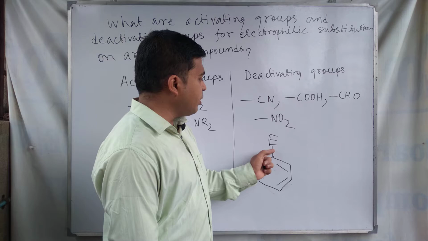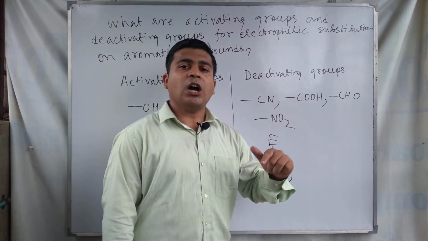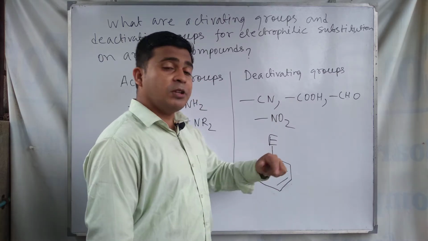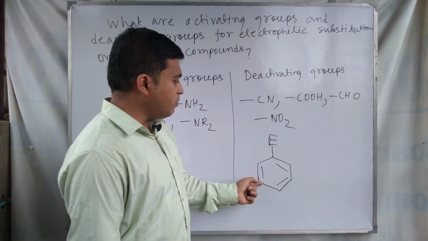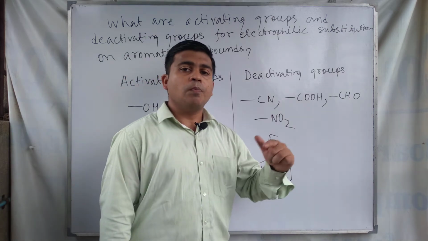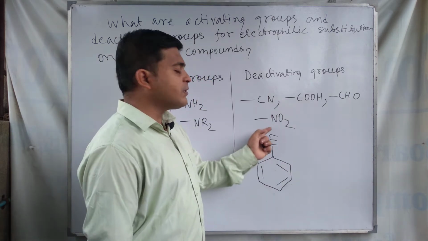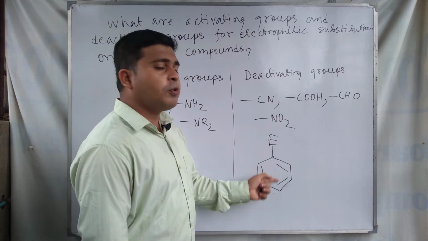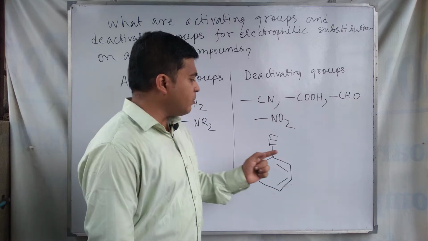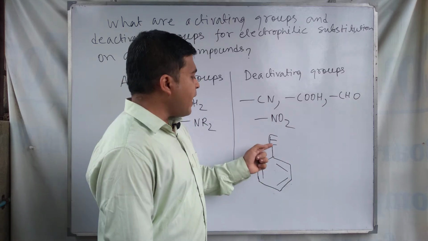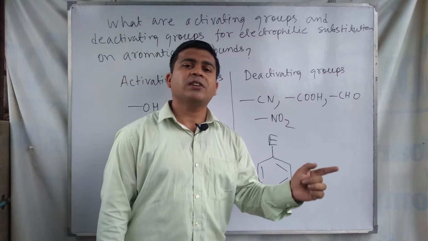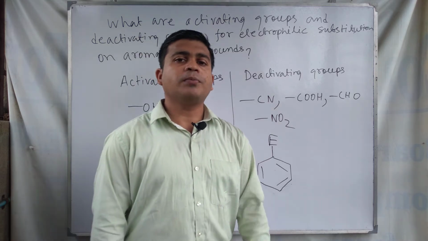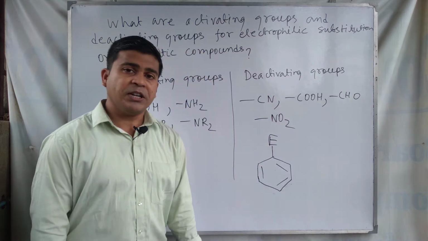If the substituent can make the electrophilic attack on the ring or aromatic compound faster, then we call the substituent an activating group. So what happens in case of an activating group? Activating groups make the rate of substitution reactions for aromatic compounds faster.